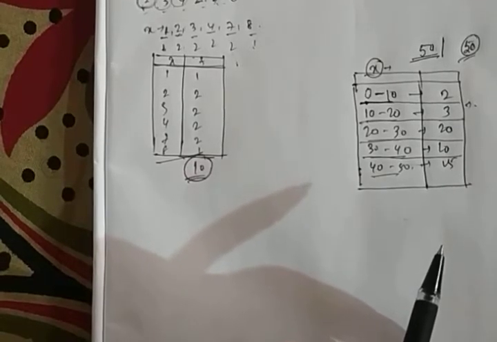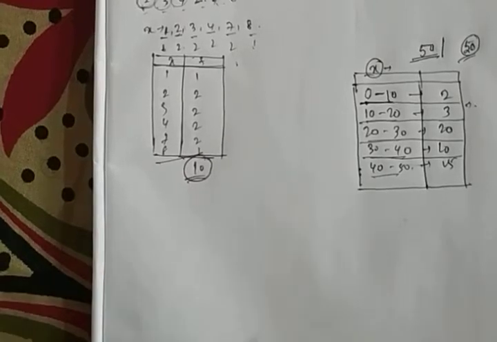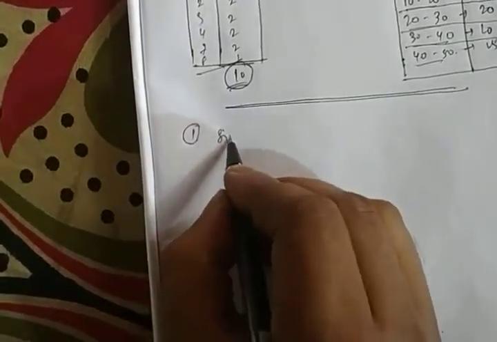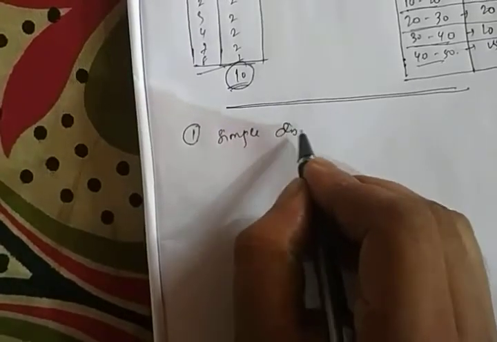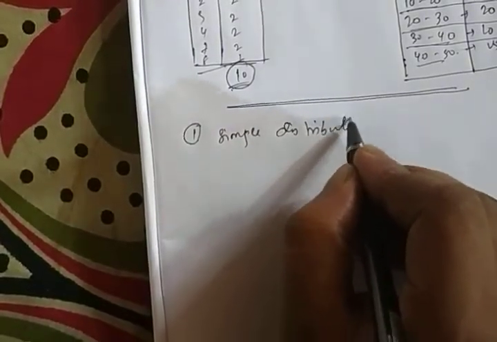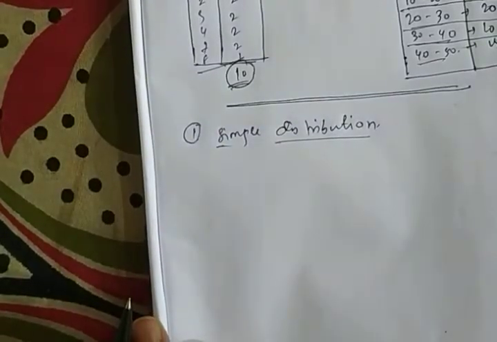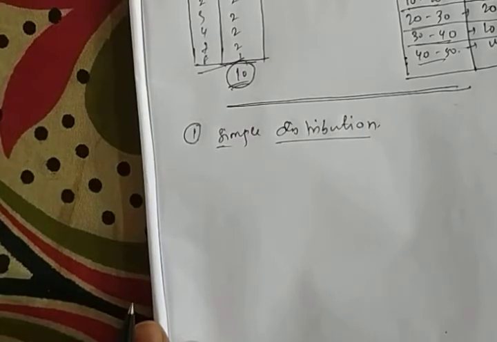So there are a total of 3 types of distribution we will get. One is simple distribution, which is when the values of a discrete variable do not repeat.